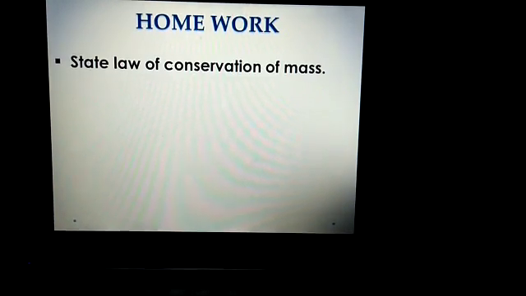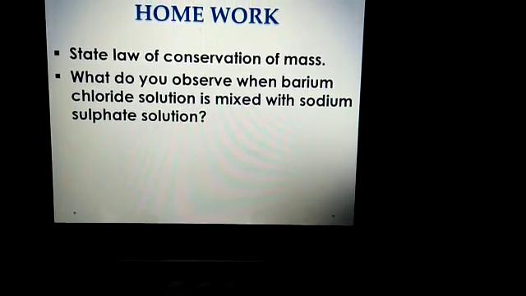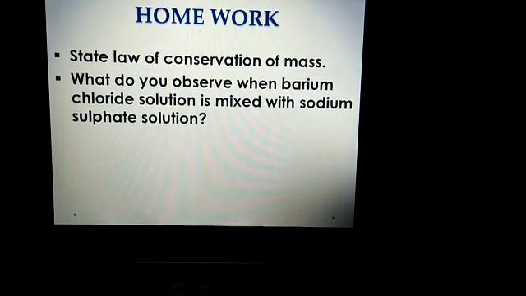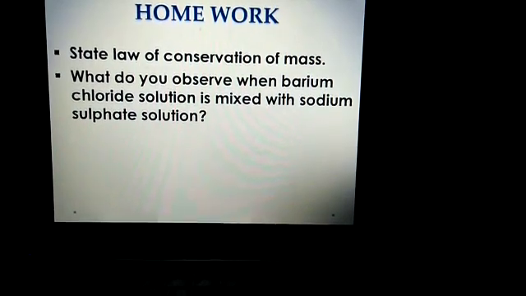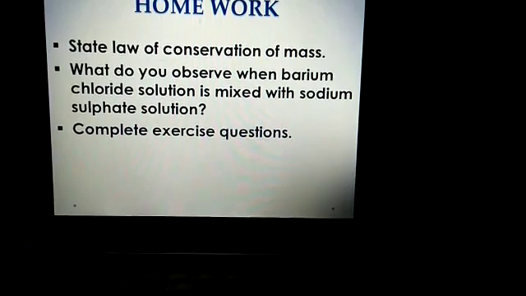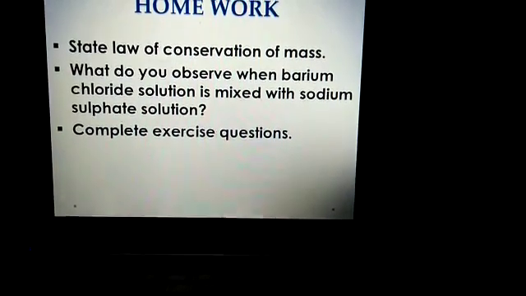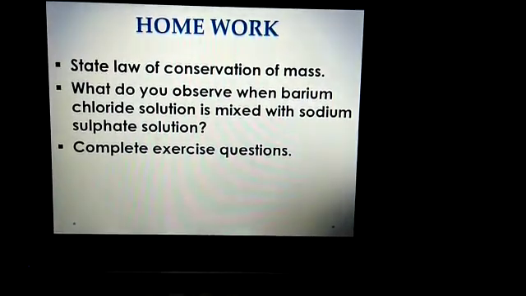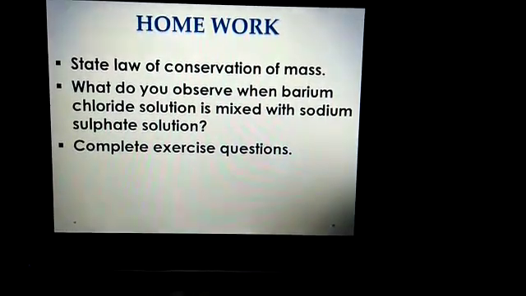Now today's homework: Question 1, state the law of conservation of mass. Question 2, what do you observe when barium chloride solution is mixed with barium sulfate solution? Question number 3, complete the exercise questions. Students, this was your last topic of the first chapter. So complete the exercise questions and write the answers in your chemistry notebook.